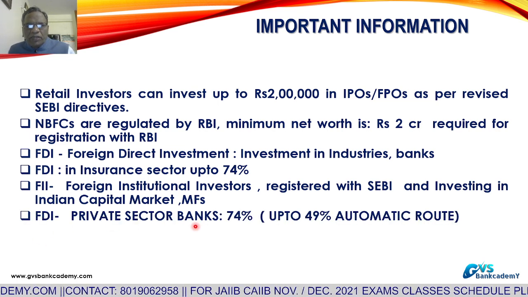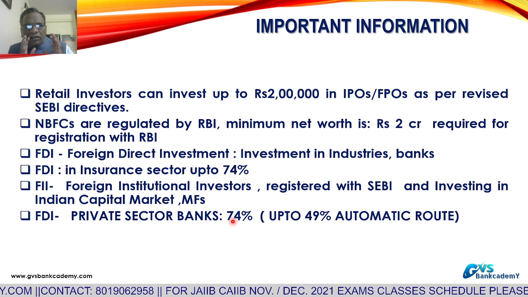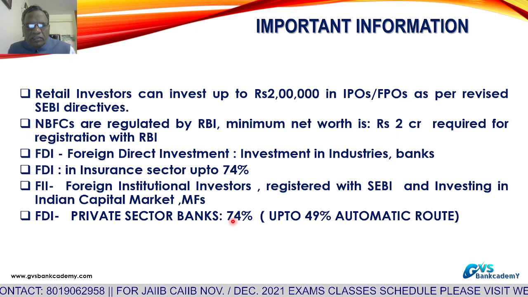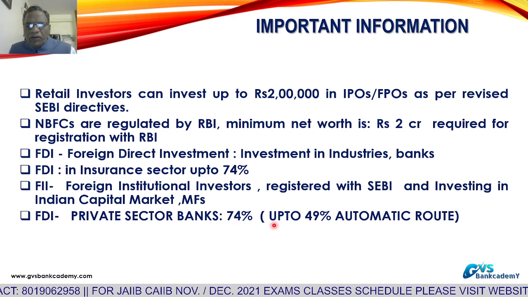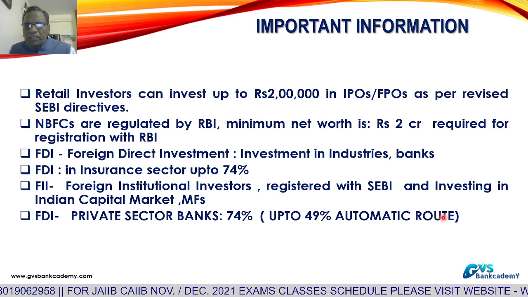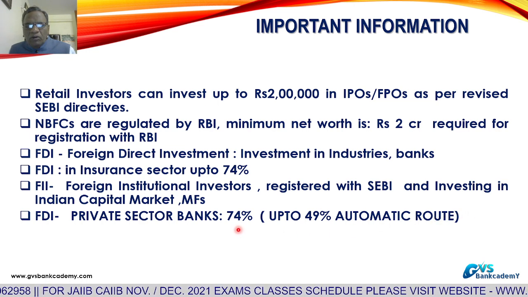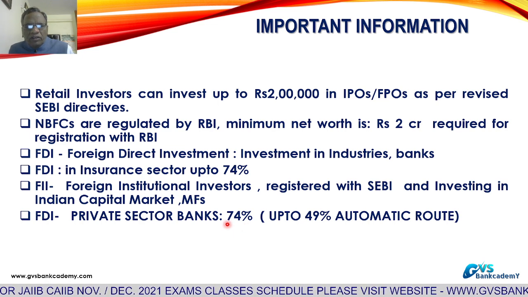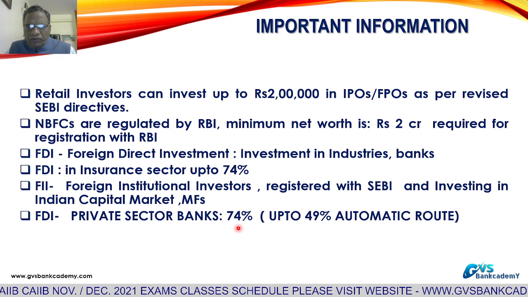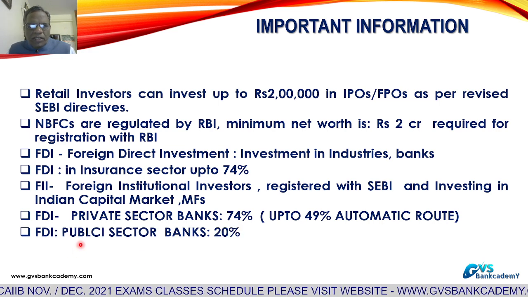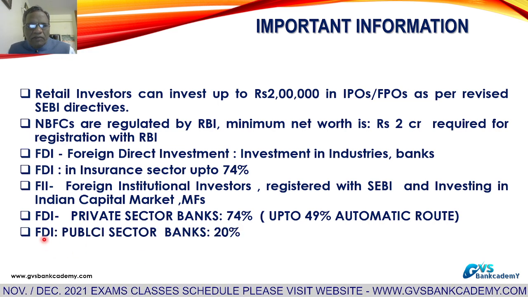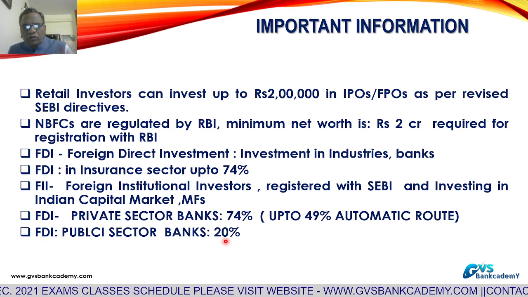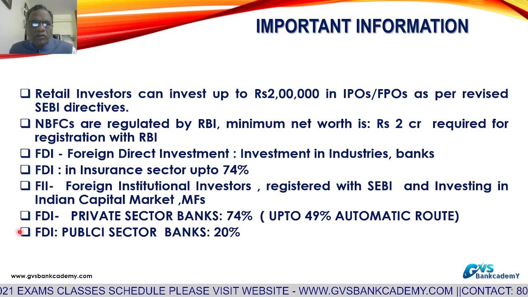FDI in private sector banks is up to 74%. Up to 49% is through the automatic route; beyond that, approval from RBI is needed. ICICI Bank and HDFC Bank have already reached the 74% limit. In government sector banks, public sector banks, foreign direct investment is allowed only up to 20%. This is about FDI.